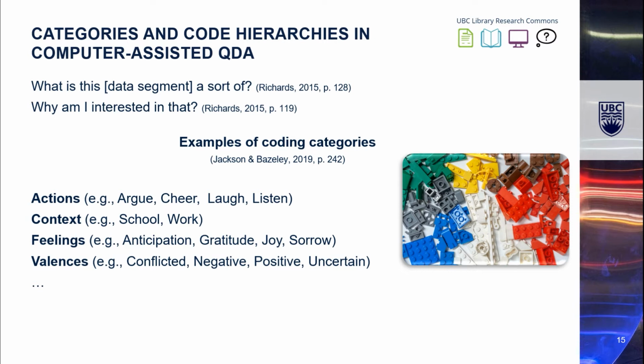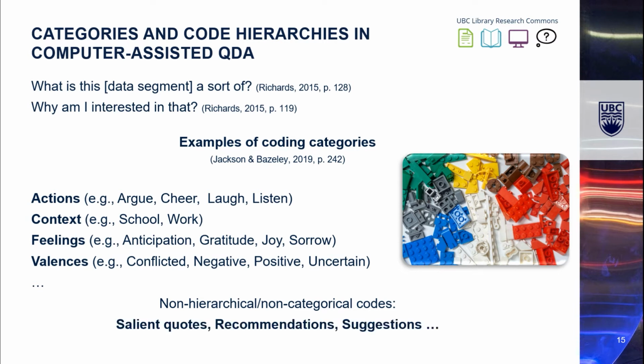But beyond codes with subcodes that essentially look like categories with subcategories, we need to remember that many useful codes may not necessarily follow a categorical structure, like codes collecting salient quotes, participants' recommendations, their suggestions, etc. Such codes are really important because if, for example, in the future we would need to pull all of the salient quotes associated with certain actions, we would want to make sure that when we code our data, we apply on every given data segment the code or subcode of the category that it pertains to, but perhaps also another code or several other codes, such as the code salient quotes.